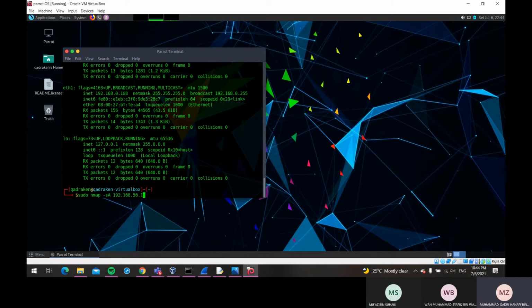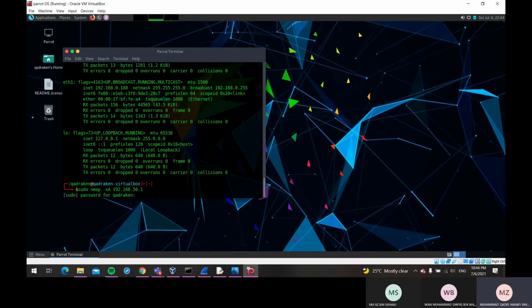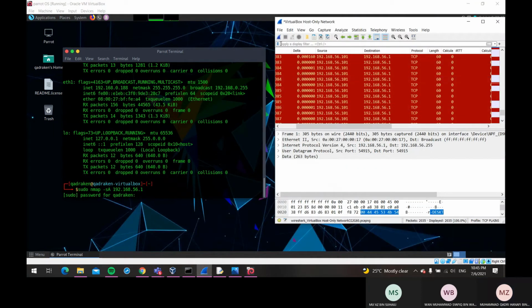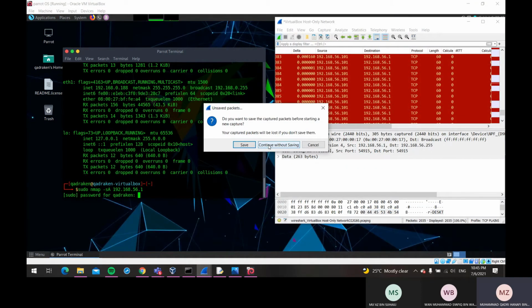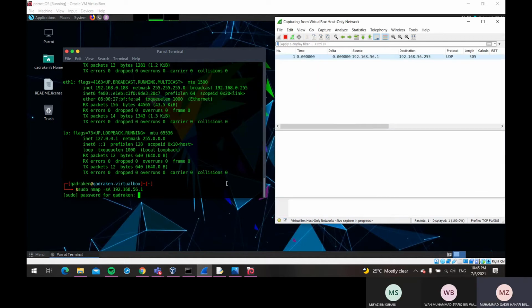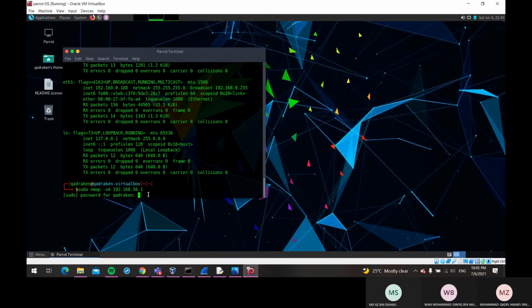For this, I will target my host, which is my laptop, and press enter. Sudo will need our password because it needs to access root privilege. And don't forget to capture it on Wireshark. Let me enter the password.